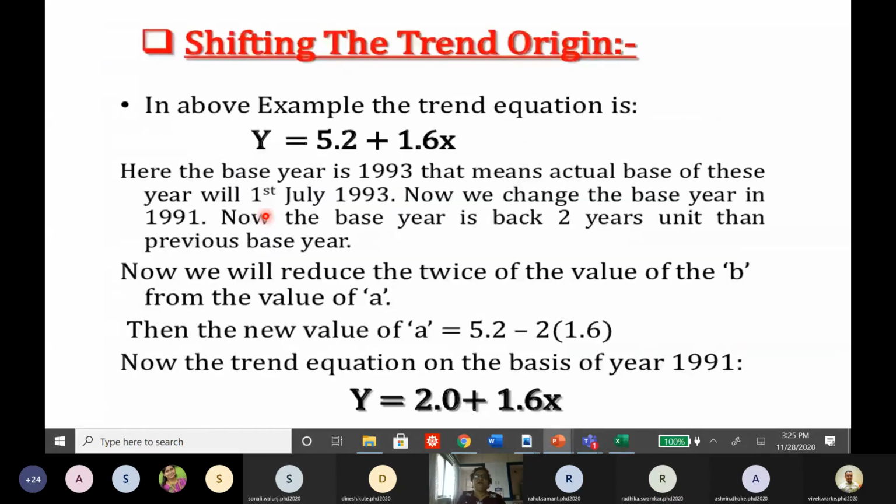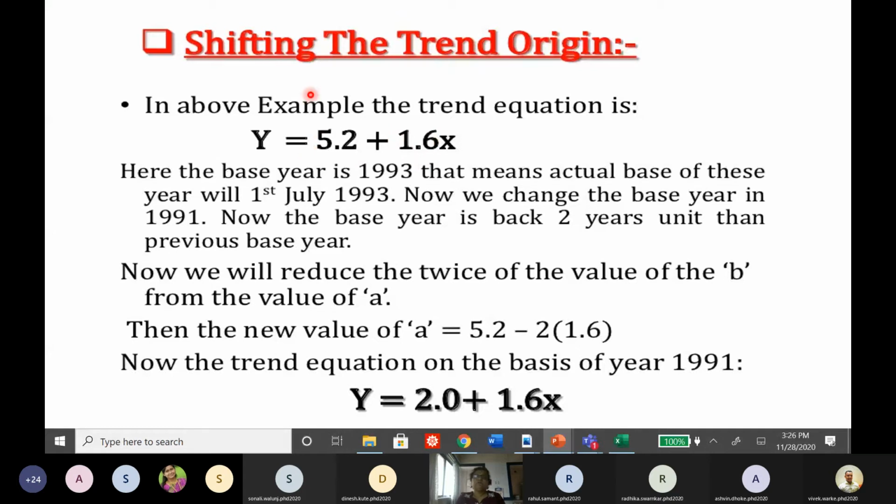So if I have to shift the trend line, the trend origin, here 1991 is the first year. If you see, the base year is 1991 first, correct? Then I need to go back 2 years, meaning whatever values I'm getting here, 5.2 and 1.6, I need to consider for 2 years back, because between 1993 and 1991 there is a gap of 2 years. So how do I do it? We need to subtract twice the value of B from A. This is the value of A.